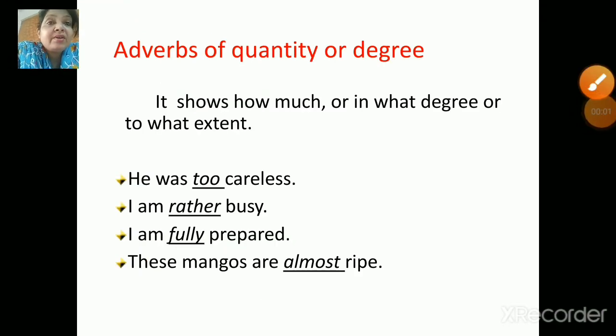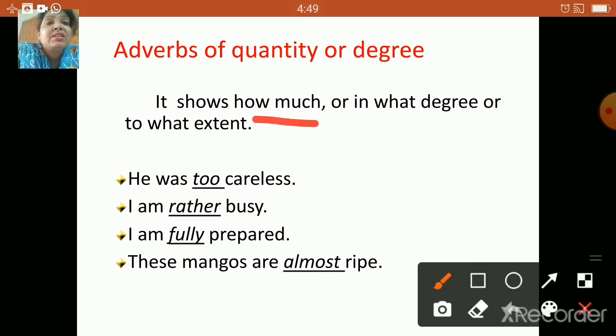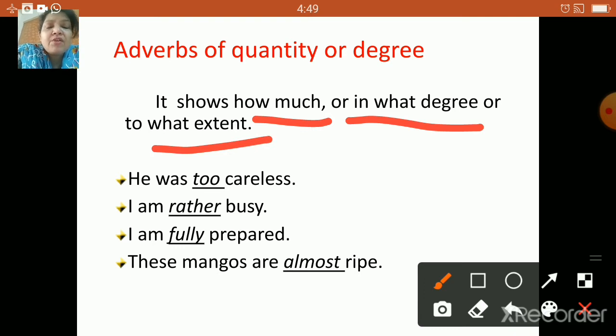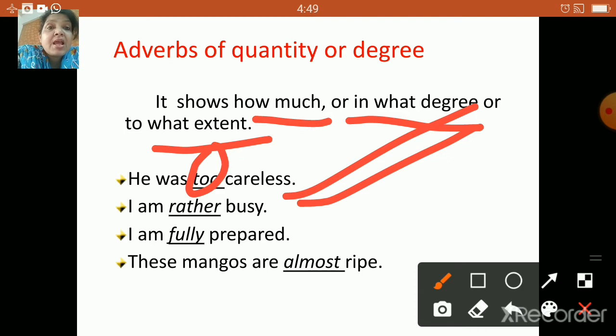Now, children, adverb of quantity or degree. It shows how much the action is done or in what degree or to what extent. A few examples could be something like he was too careless. Okay. Then I'm rather busy. How busy? I'm rather busy. Next, I'm fully prepared. How prepared am I? Fully prepared.